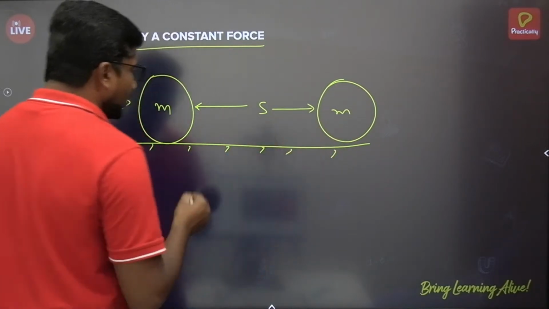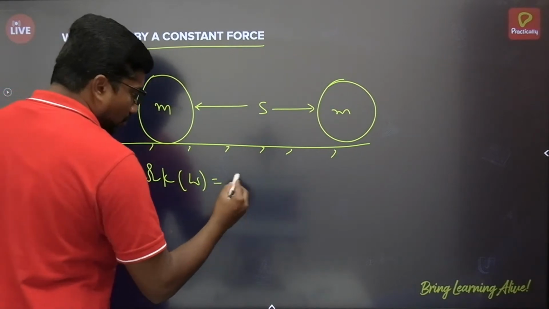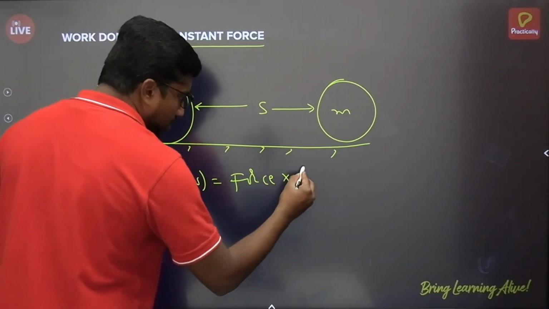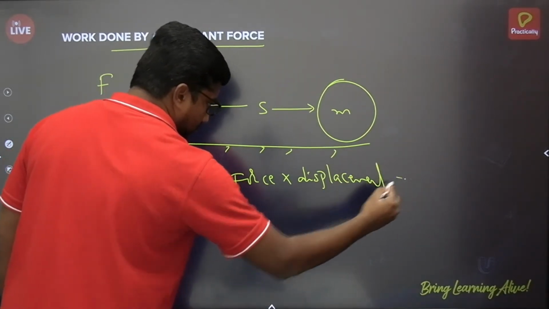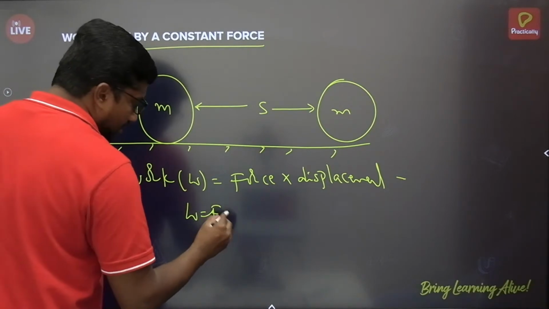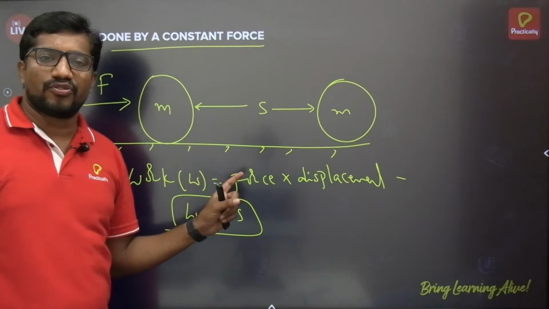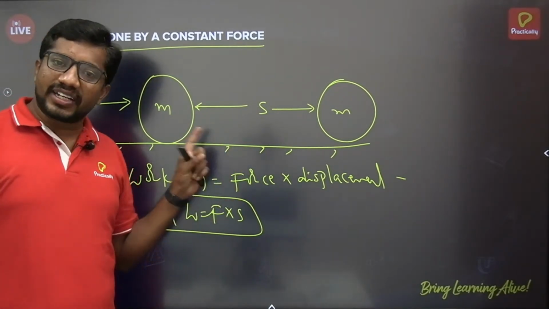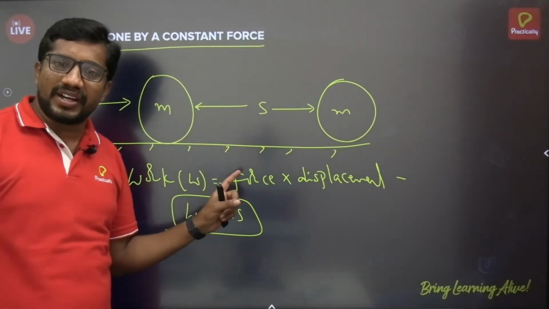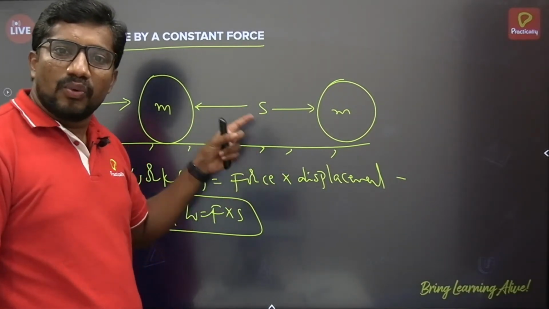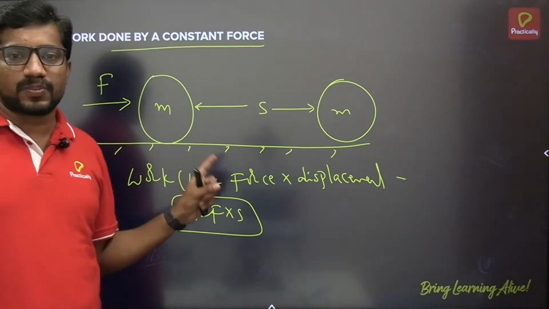Then work can be written as force into displacement, W is equals to F into S. So this is work done by the constant force. If F is the constant force acting on the body, which can displace the body to a displacement of S meter, then the work is said to be done. Work done by the constant force on that body can be written as force acting multiplied by the displacement.